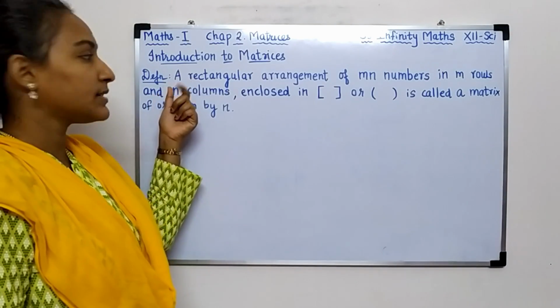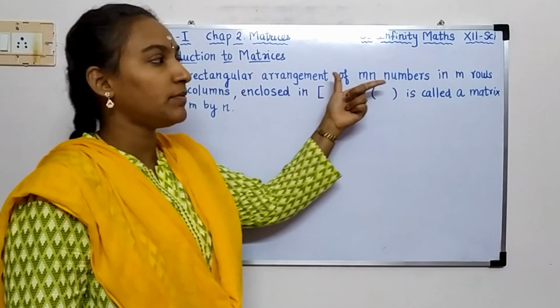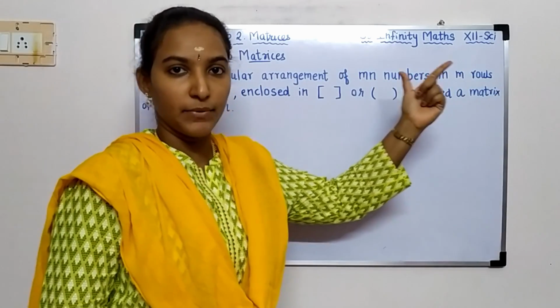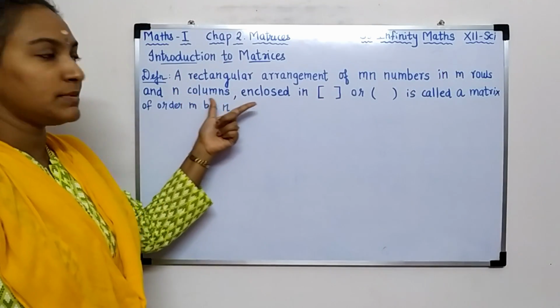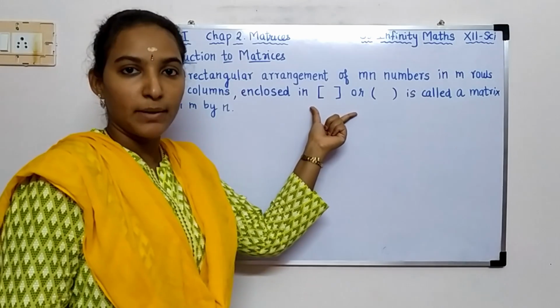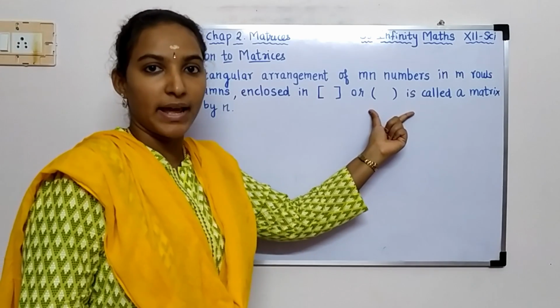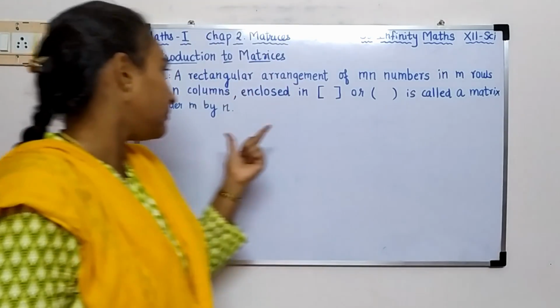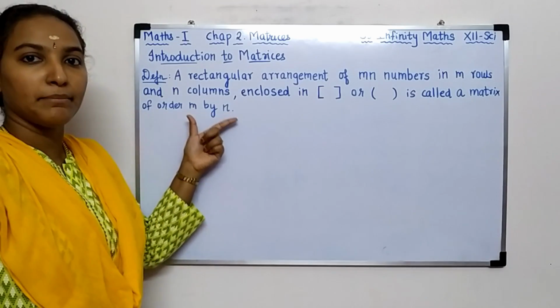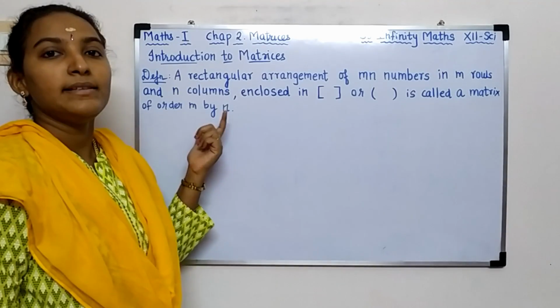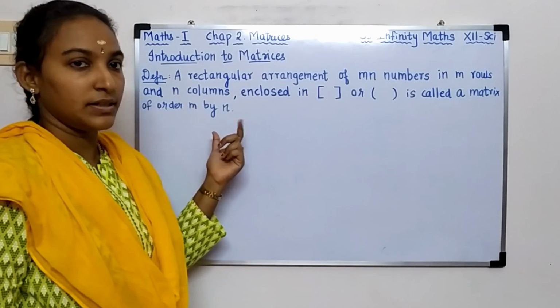The definition is: a rectangular arrangement of m n numbers in m rows and n columns, enclosed in square brackets or round brackets, is called a matrix of order m by n. Let us study the meaning of this definition first.